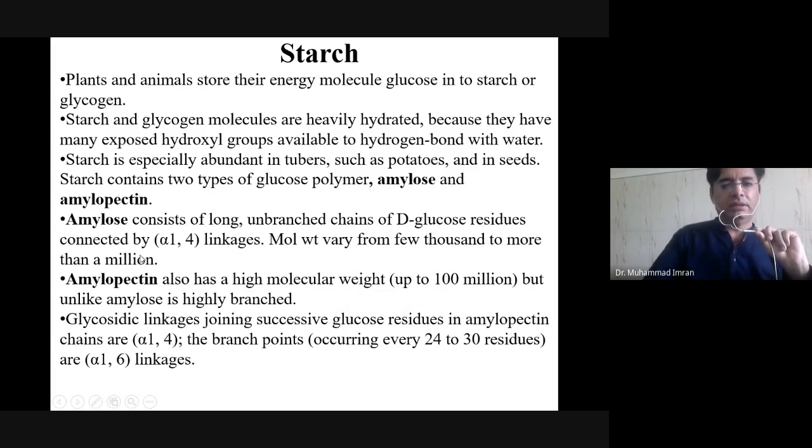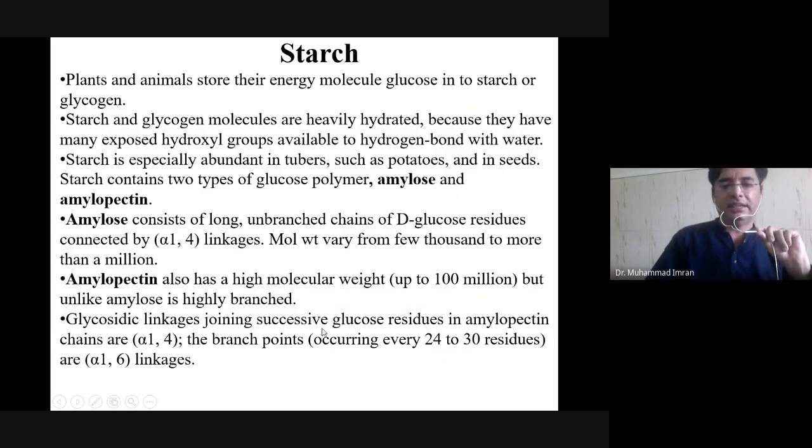Amylose contains only alpha 1,4 glycosidic linkage. It contains long unbranched chains of glucose residues. Its molecular weight is a few thousand to more than a million. Amylopectin has a high molecular weight, made up to 100 million glucose molecules, but unlike amylose it is highly branched. Branches come after 24 to 30 residues after a straight chain.